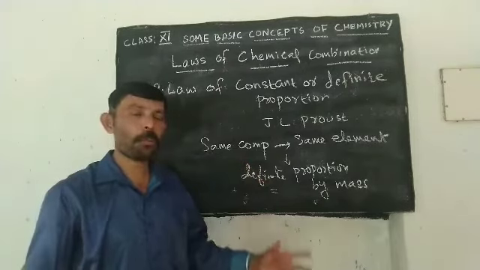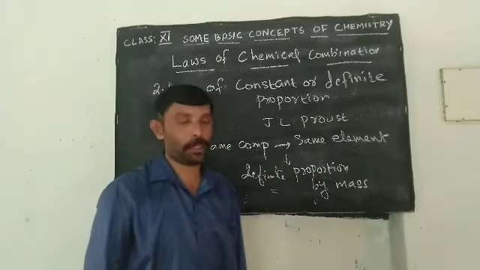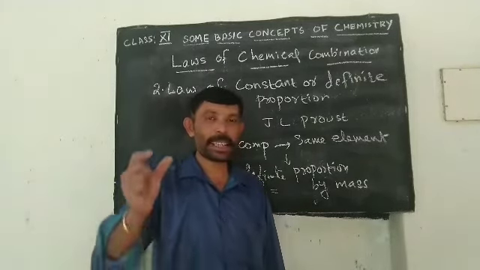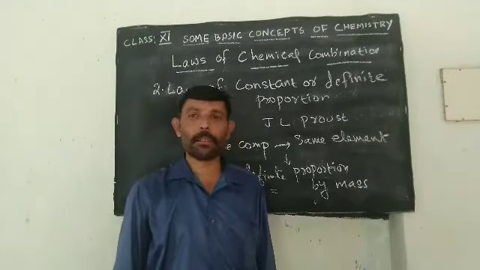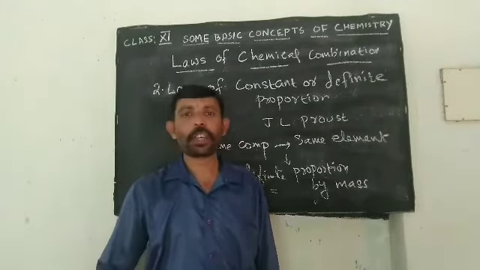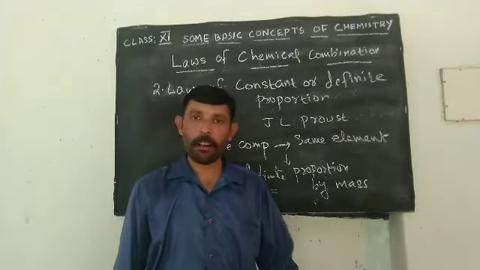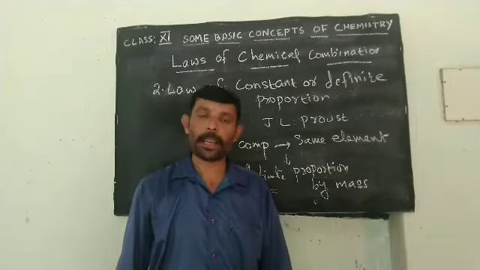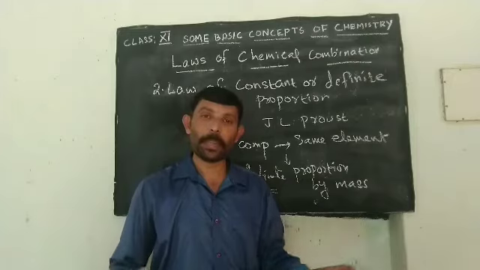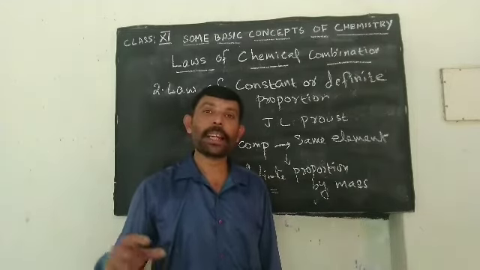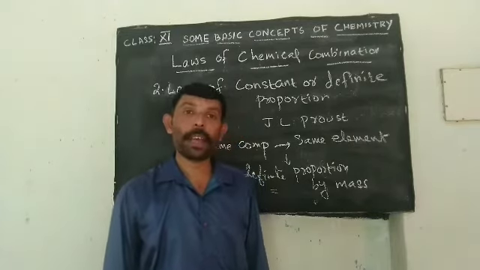Same compound. How are compounds formed? Compounds are formed by the combination of elements. Then what is meant by element? It is the smallest component of matter which cannot be further divided either by physical or chemical method. Hydrogen is an element, oxygen is an element, carbon is an element, iron is an element, gold is an element. So when elements combine together, we get a compound.